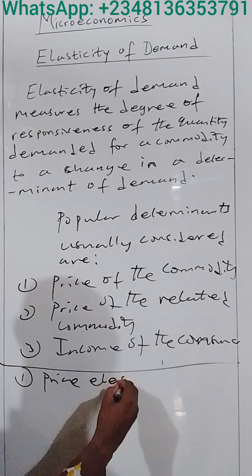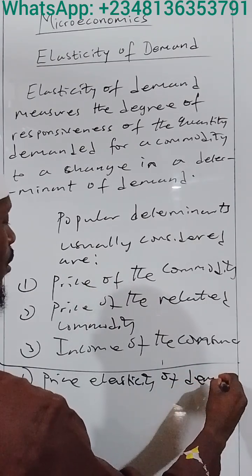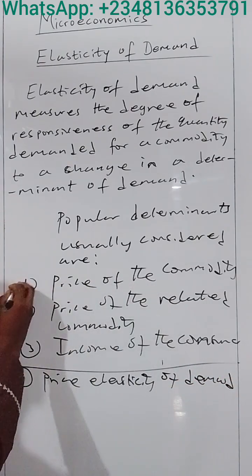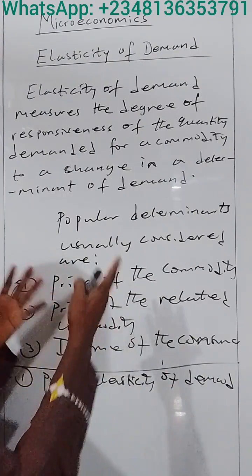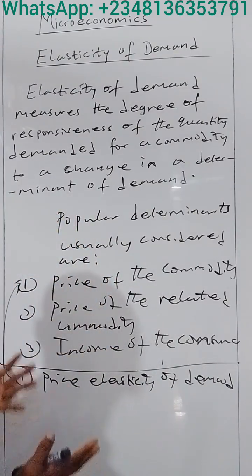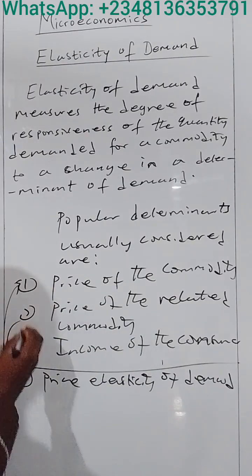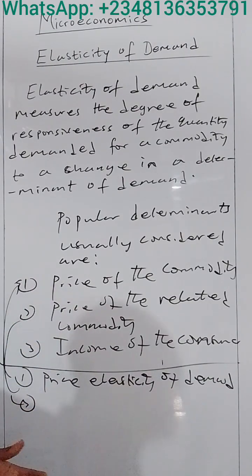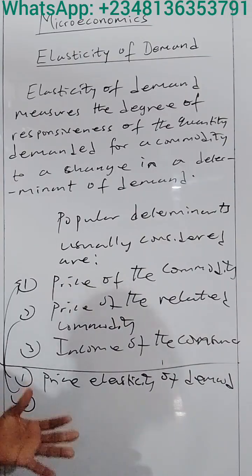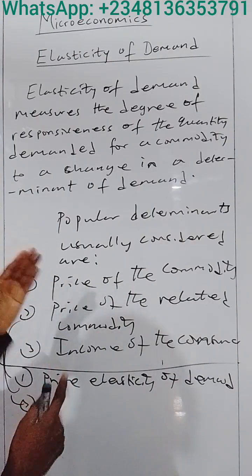Based on this, the first is price elasticity of demand. When we are only considering the price of the commodity in question, we are dealing with price elasticity of demand. Two, when we are dealing with the price of the other commodity, we want to know how responsive the quantity demanded for one commodity is to the price of another.